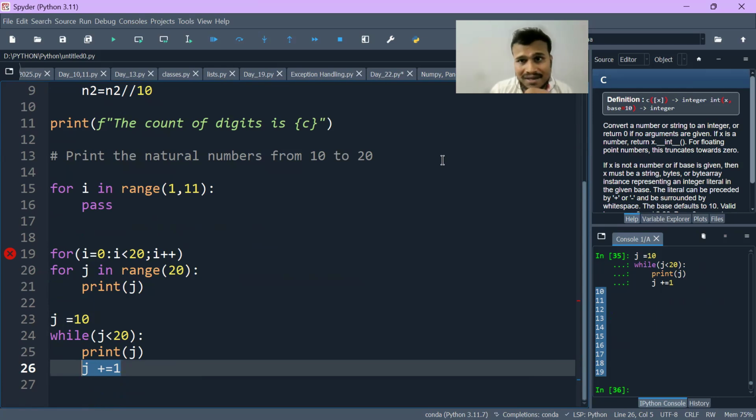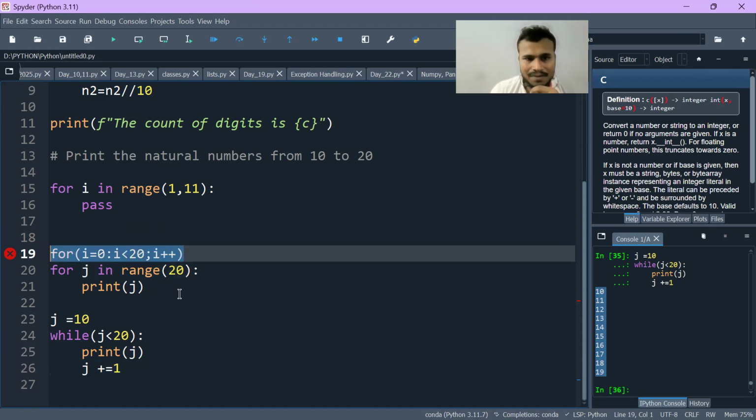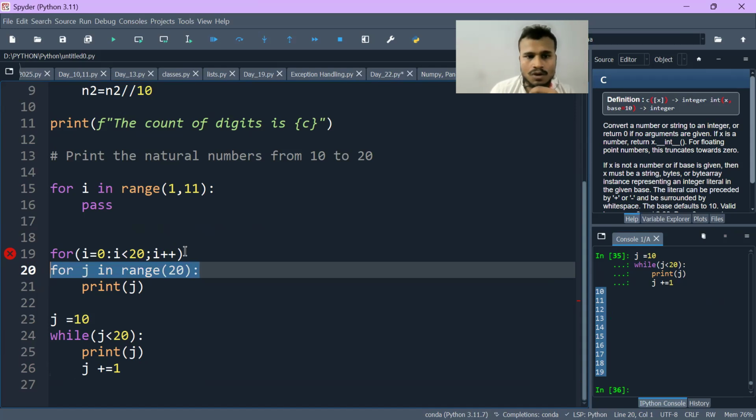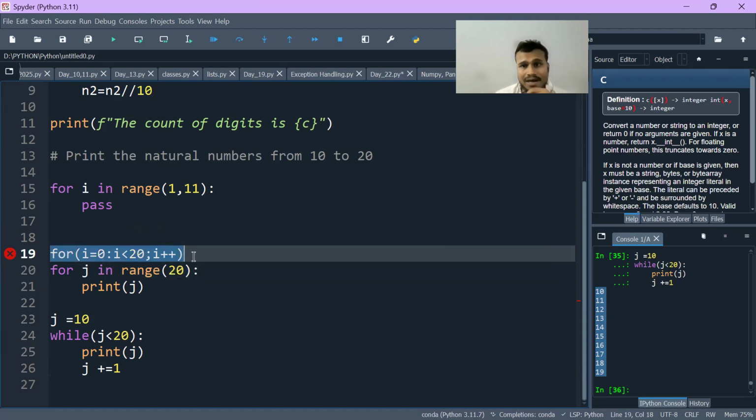When you use a for loop in Python, certain things will be encapsulated and you will not learn the basics behind that. But when you use a while loop, you will understand the basics behind it. In certain languages like Java and C++, we use it like this, but in Python we don't. Someone from an IT background might have learned other languages and will understand what I'm trying to say. But for a newbie, I'm telling you that there are three basic steps. First is initialization, the starting value.